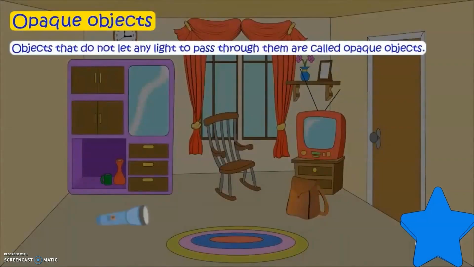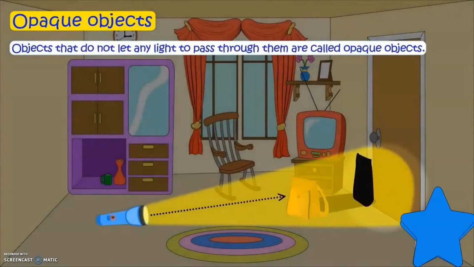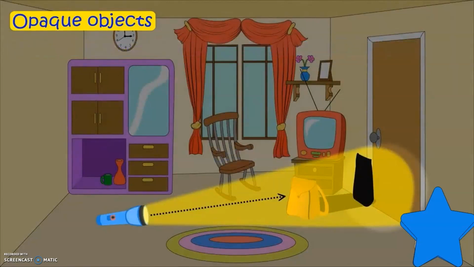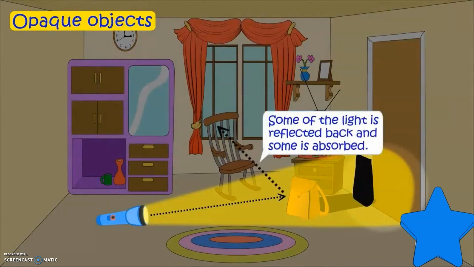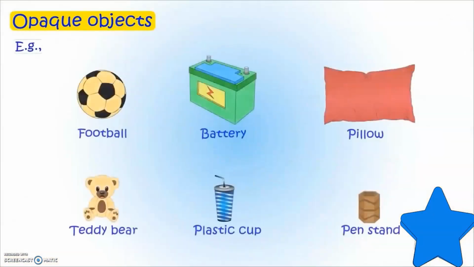Now to opaque materials. These materials do not let the light pass through them. They are called opaque materials. Some of the light is reflected back, like football, battery, pillow, teddy bear, plastic cup, and pen stand.